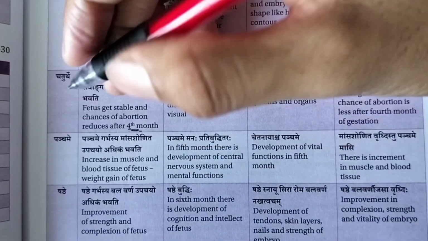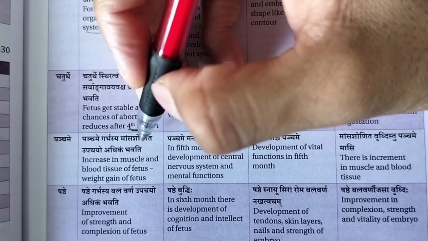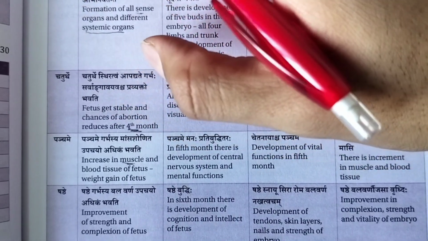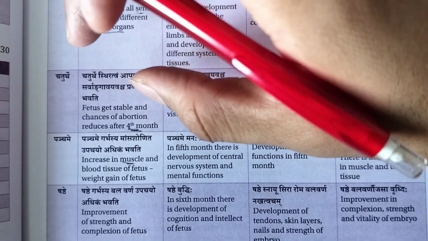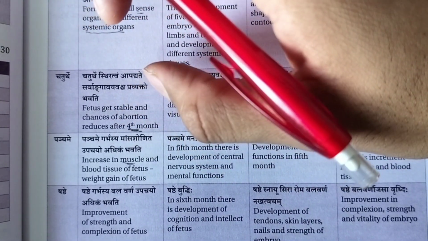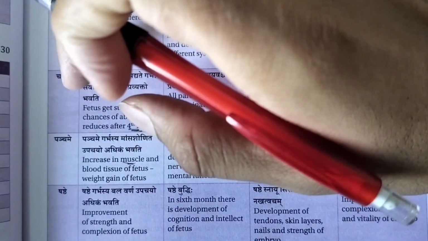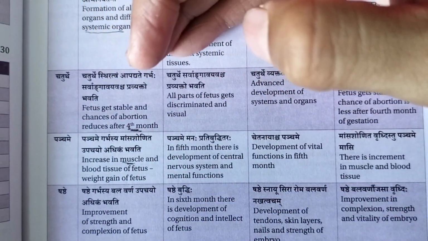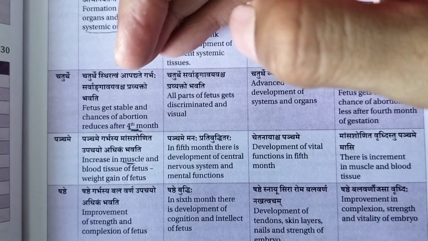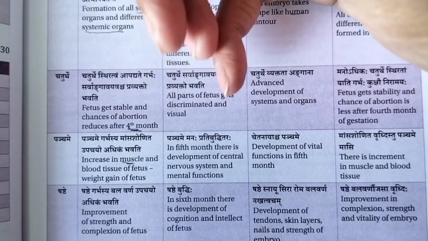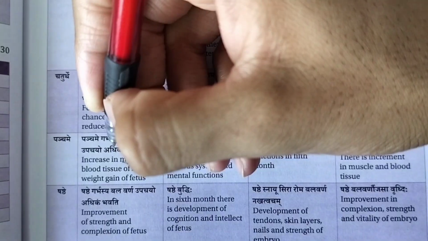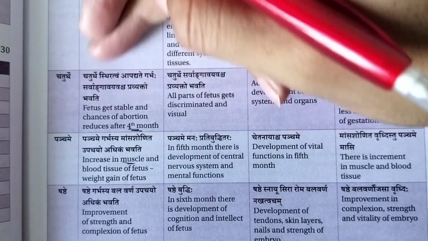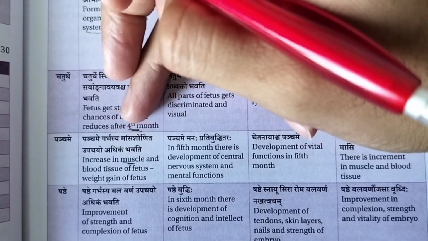In the fifth month, Panchame Garbhasya Mansa Shonitam Upachayo Adhikam Bhavati, that is an increase in muscle mass. So here the development of the baby has nearly been formed, or the baby is nearly developed, by 4 months. In the remaining months, the baby gets stronger and stronger. All the muscle mass will be developed in the fifth month. We see that, Mansashonitam Upachayate Adhikam Bhavati. So the baby is developed in the 4th month, so the chances of abortion are reduced in the 4th month.